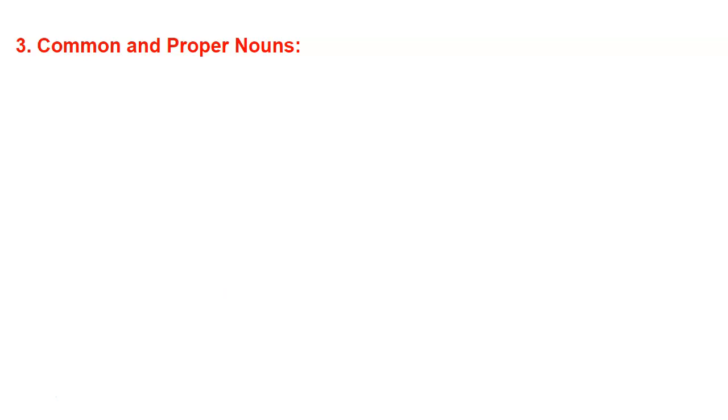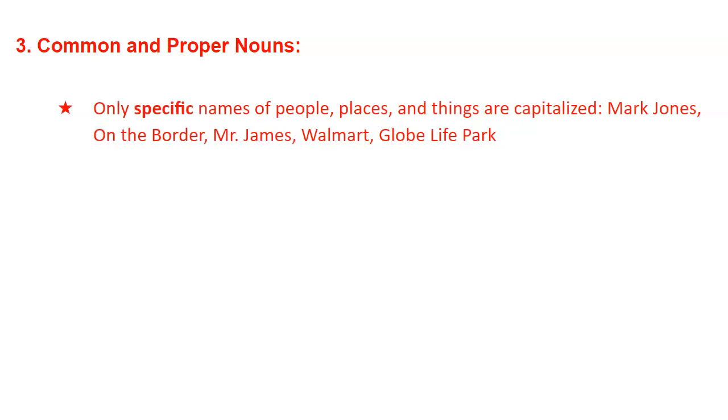Last thing, common and proper nouns. These are things we've been working on capitalizing or not capitalizing probably since you started school, but there are some that are trickier than others. So remember, only specific names of people and places and things are capitalized. Like a specific person, Mark Jones. A specific restaurant, on the border. A specific person, Mr. James. Walmart, a specific place. Globe Life Park, a specific place. Those are the names of the places.